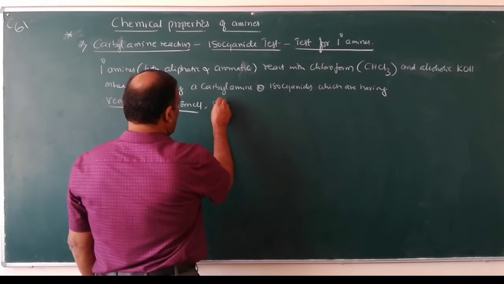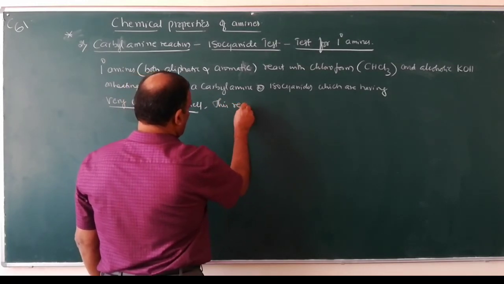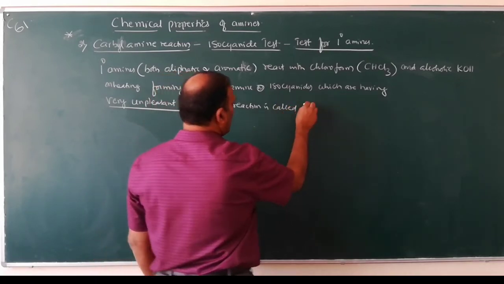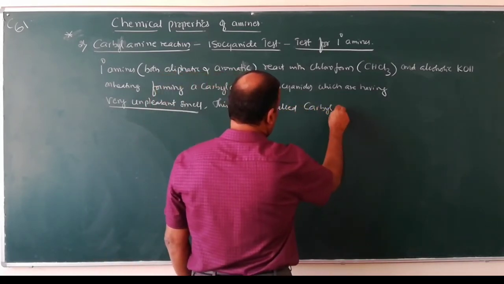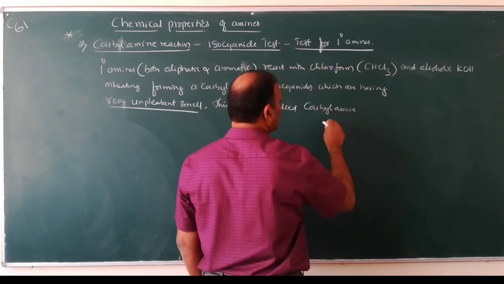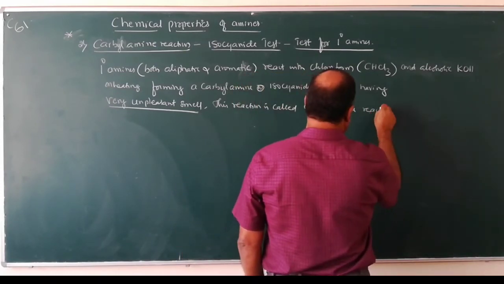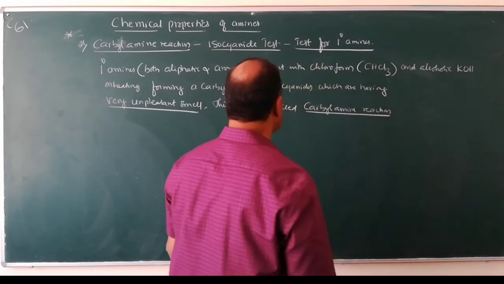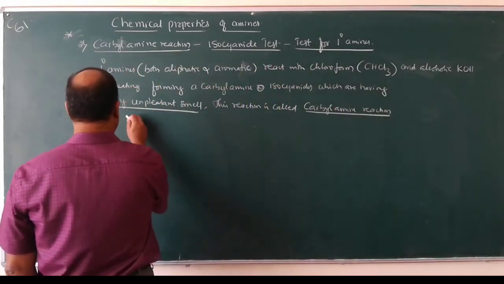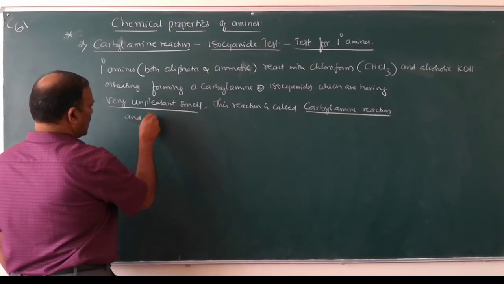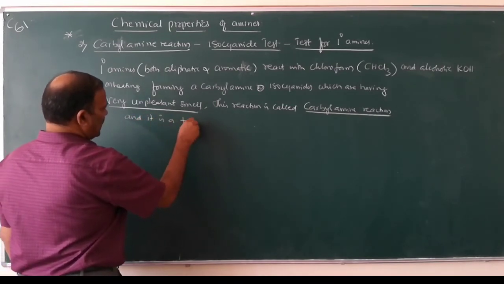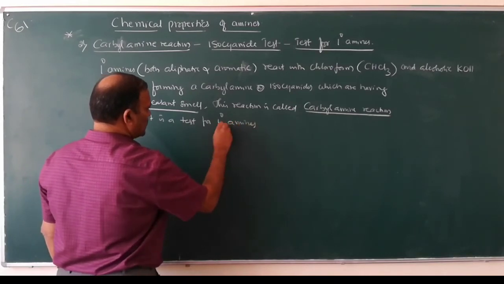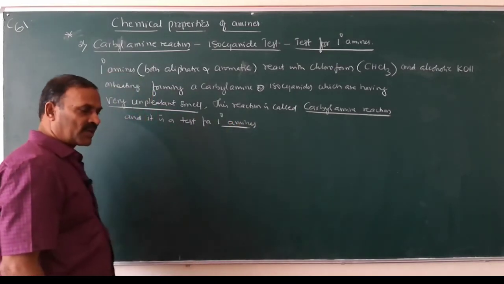This reaction is called the carbylamine reaction, and it is a test for primary amines. So what is the carbylamine reaction?